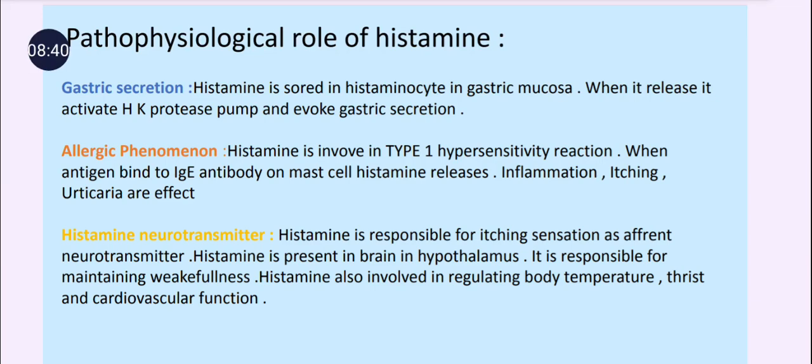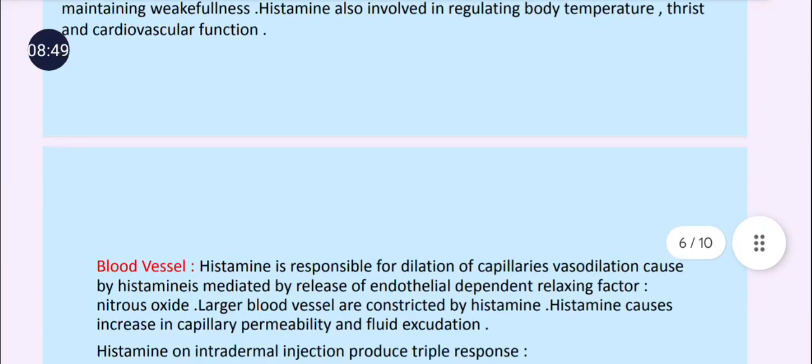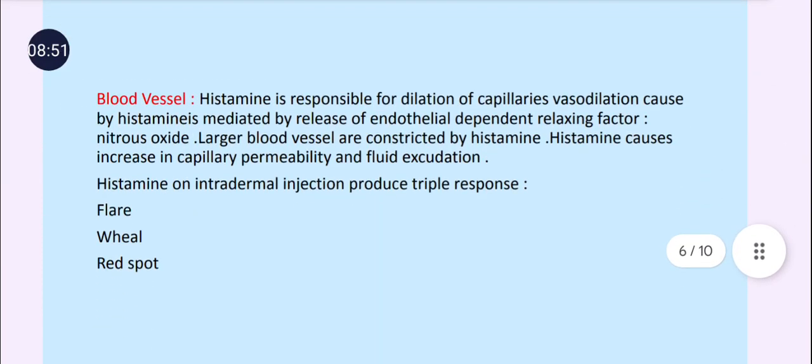As well as that, histamine is involved in maintaining body temperature, thirst and all cardiovascular functions. Then as we discussed before, histamine is responsible for the dilation of the capillaries, and for contraction of larger blood vessels.